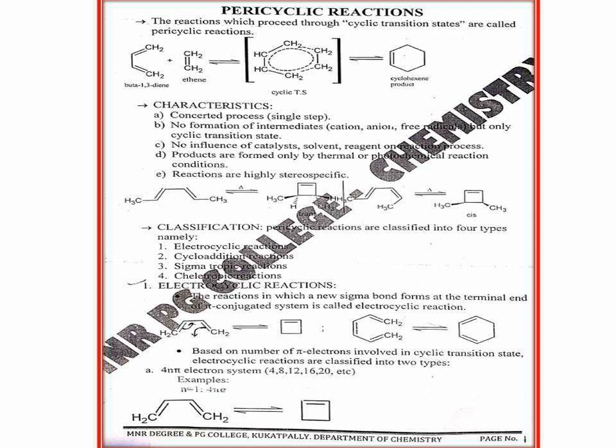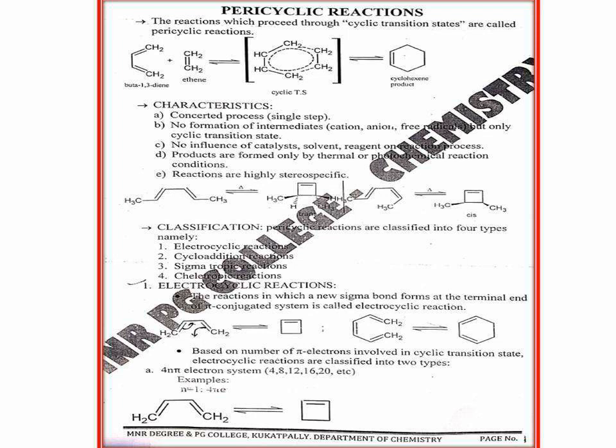Both the double bonds are in E configuration. So the name of that compound on the left-hand side, that diene, is 2E,4E-hexadiene. When 2E,4E-hexadiene undergoes electrocyclic ring formation under thermal conditions to give the cyclobutene, there will be a relative orientation of the two methyl groups. The sigma bond will form, and the two methyl groups will be on the same side. Here it is written that both the methyl groups are above the plane.